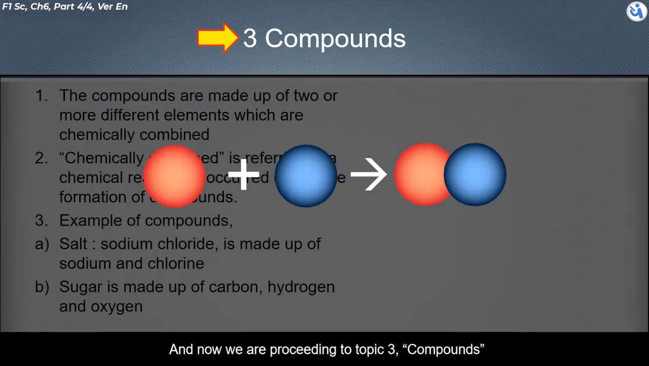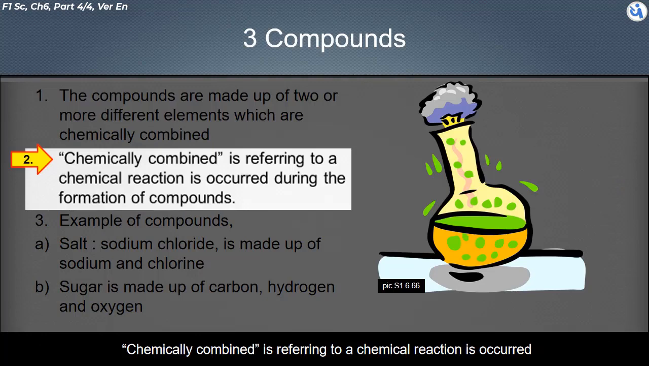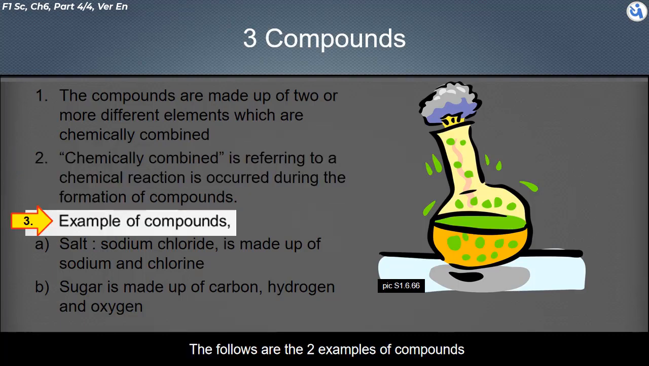And now, we are proceeding to topic 3, compounds. Compounds are made up of two or more different elements, which are chemically combined. Chemically combined refers to a chemical reaction occurring during the formation of compounds. The following are two examples of compounds.